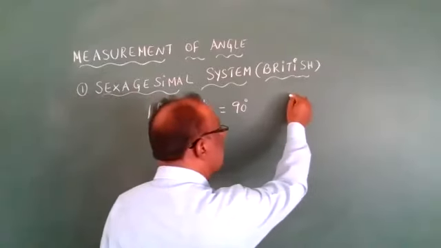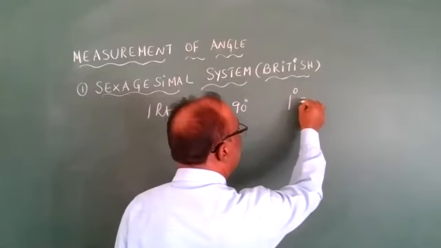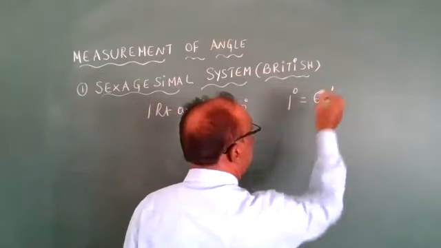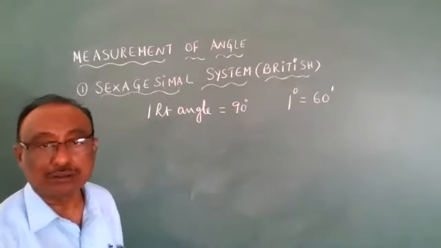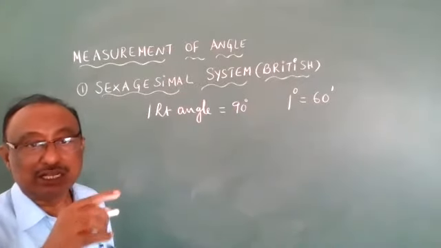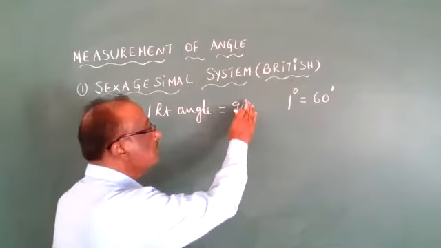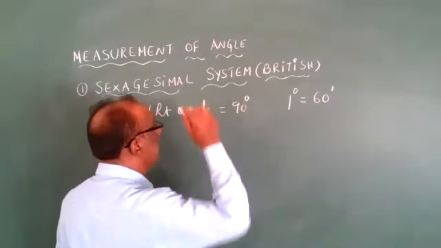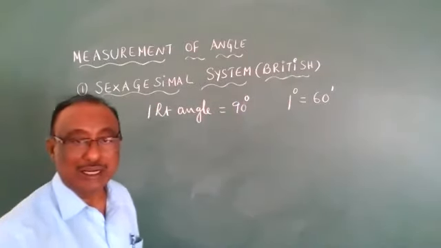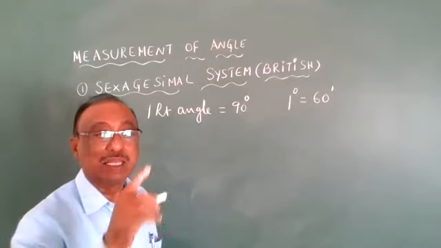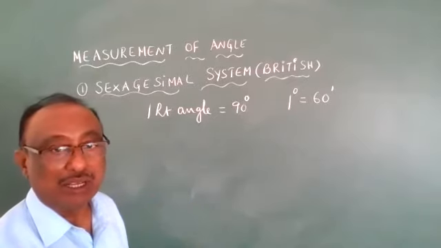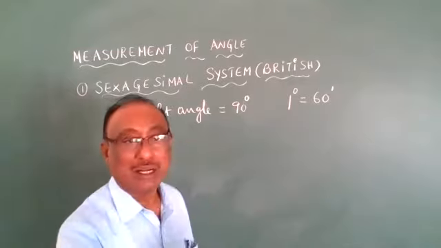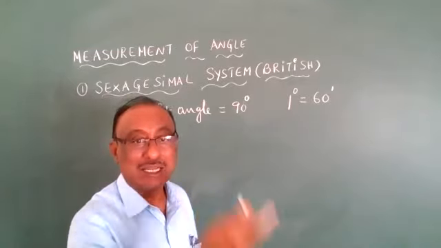Immediately it will be explained that 1 degree is equal to 60 minutes. A minute is represented by a dash, and a degree by a small zero on top. So 1 right angle is equal to 90 degrees, and 1 degree is equal to 60 minutes. That means 1 degree is divided into 60 minutes.